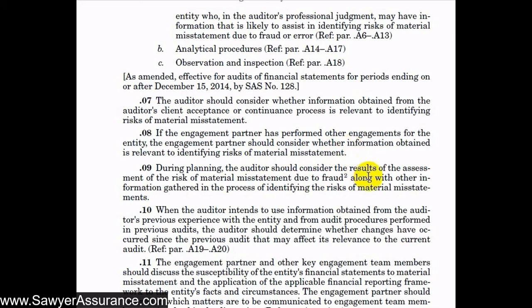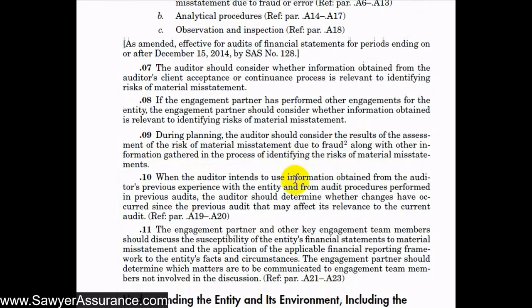Also, during planning, we should consider the results of the assessment of the risk of material misstatement due to fraud, along with other information gathered in the process of identifying the risk of material misstatement. So we would have done that in AUC section 240. We can consider the results of our procedures related to AUC section 240 in our planning process.